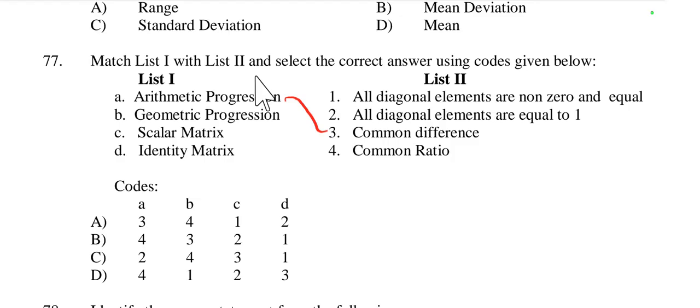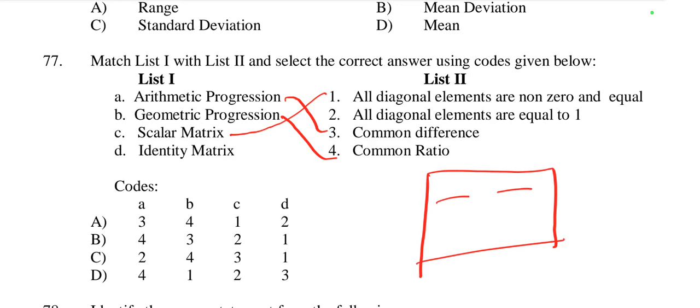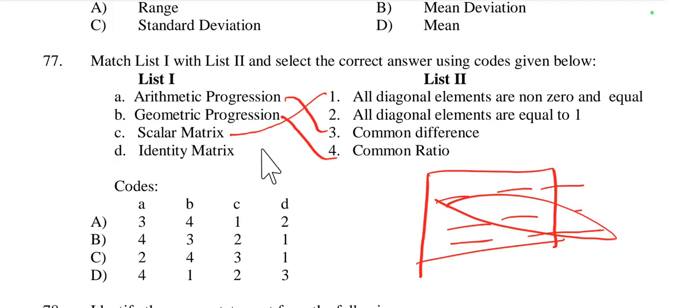Geometric progression means common ratio. Scalar matrix means all diagonal elements are non-zero and equal. In a 3 by 3 matrix, all the diagonal elements are non-zero and equal. And identity matrix means all diagonal elements are equal to 1.